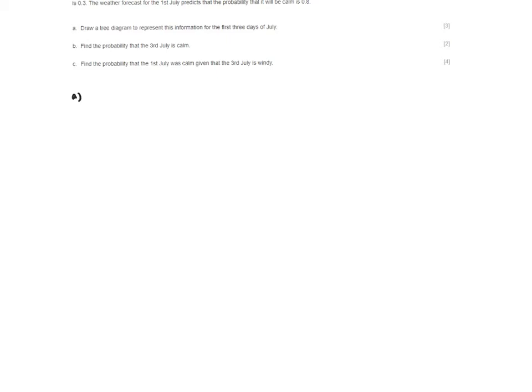So part A, I'm going to go ahead and start with a tree diagram. Here is July 1st. July 1st could be calm or it could be windy. July 2nd, again, calm or windy. Calm or windy. July 3rd, again, calm or windy, calm or windy. Just like the 3-child family, there will be 8 possible outcomes on July 3rd, or at least built on July 1st and 2nd.